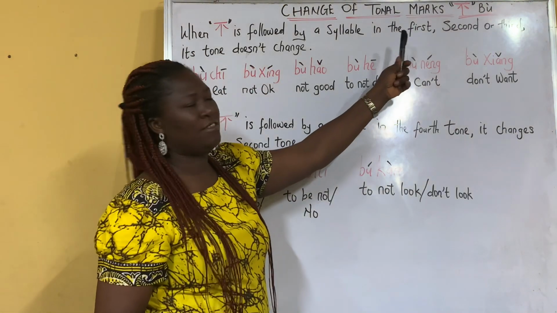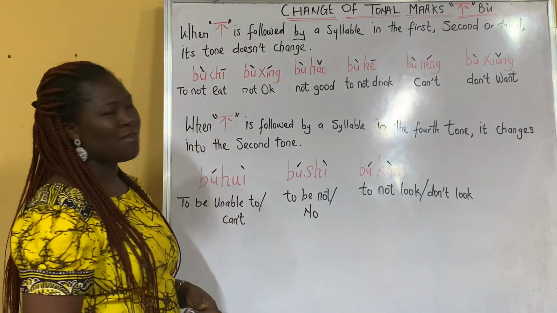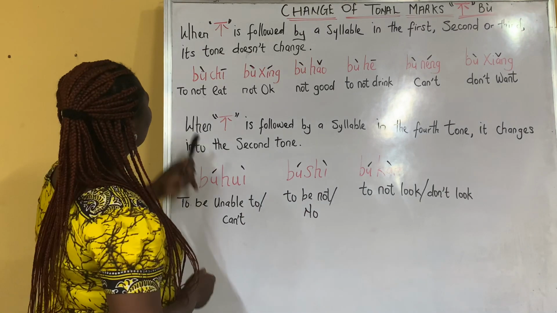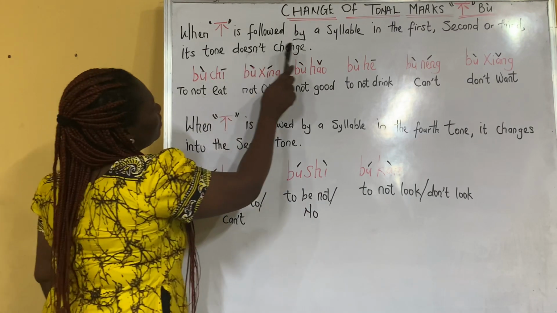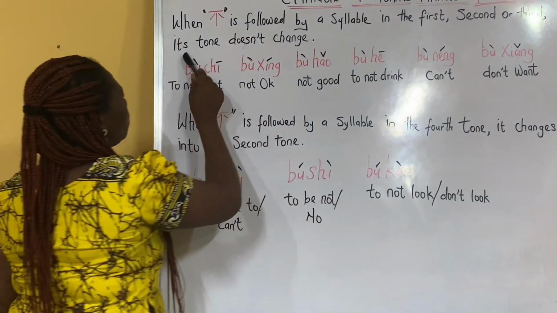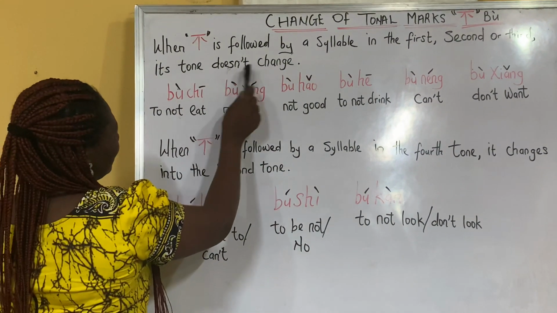Today we are going to learn the change of tonal marks of bu in a sentence. And what's the meaning of bu? Bu actually means no or not on its own. So, okay, let's go. When bu is followed by a syllable in the first, second, and third tones, its tone doesn't change.